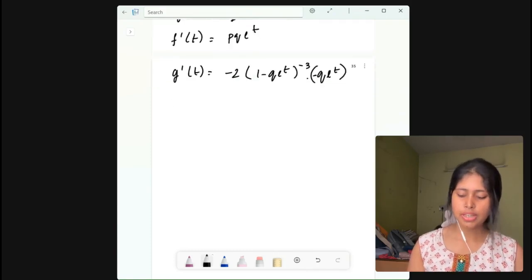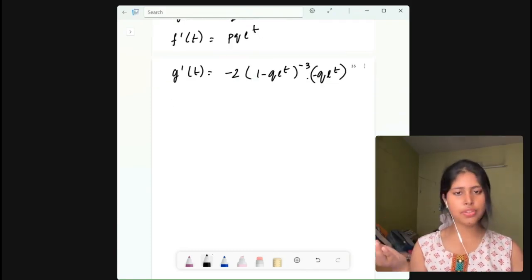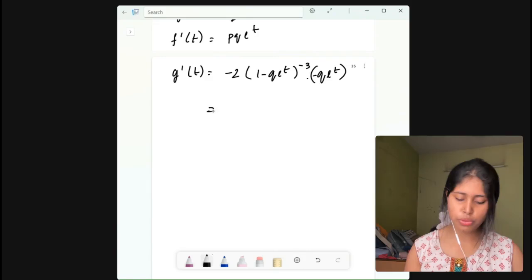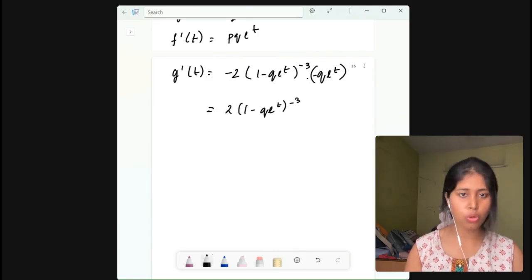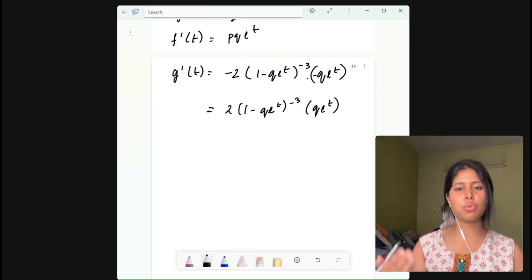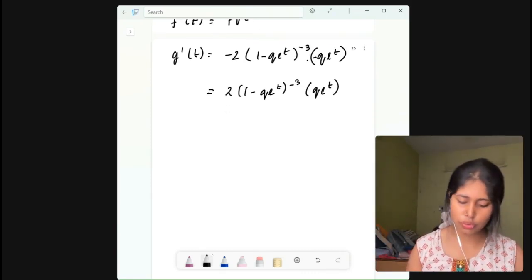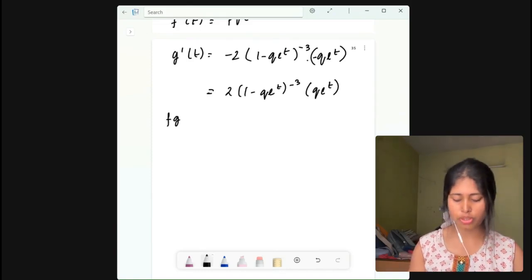So next you see that minus 2 and minus q into e to the power t is there. If you cancel the negative signs, then what do you get? 2 into (1 minus q into e to the power t) to the power minus 3 into q into e to the power t. All right. Next, we need to do what? You need to put t equal to 0. Okay, so let us do that. No, not that. First, we need to do the product rule.